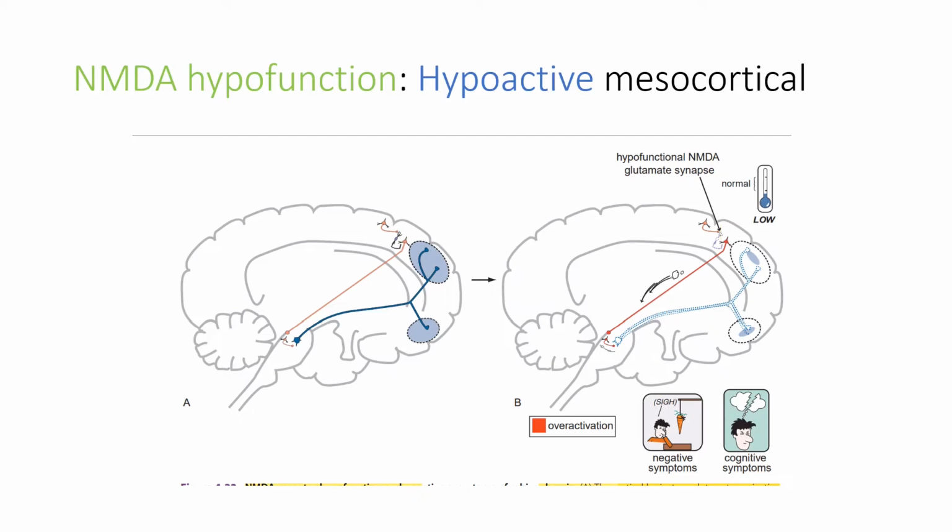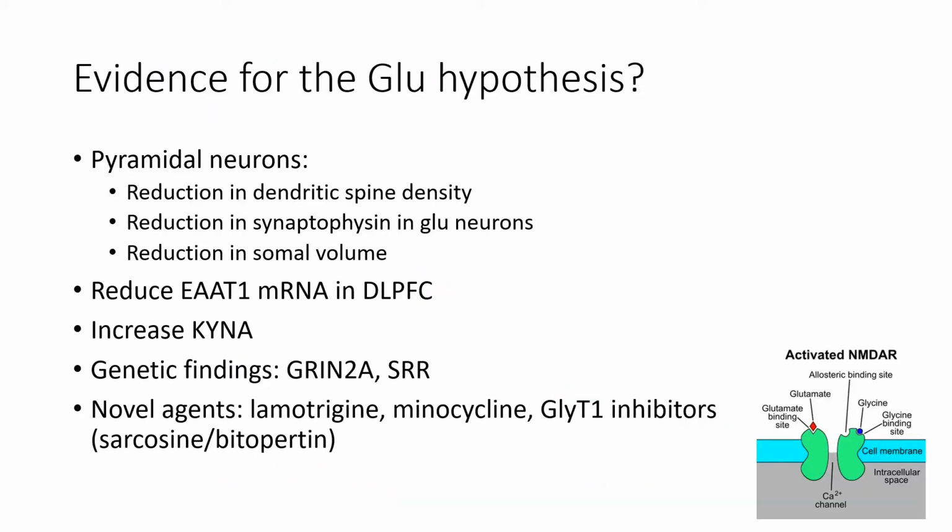Essentially, we just have hypofunctioning of dopaminergic projections in the ventromedial and dorsolateral prefrontal cortex. All right, and what about the evidence for the glutamate hypothesis then, or the NMDA receptor hypothesis? Looking at these glutamatergic pyramidal neurons, there is a reduction in their spine density. There are also observations of dendritic atrophy.